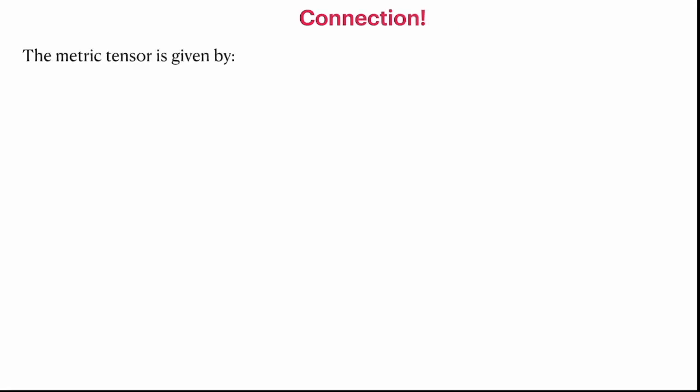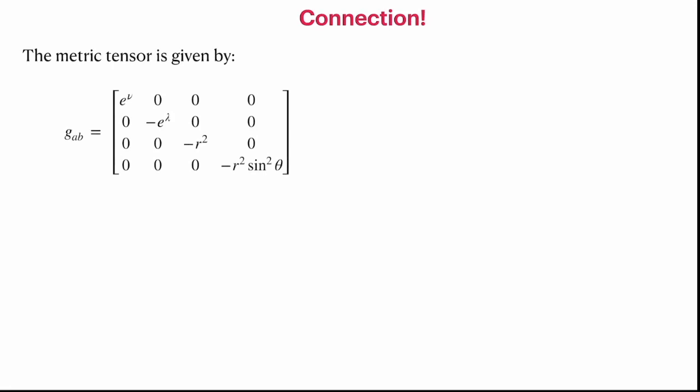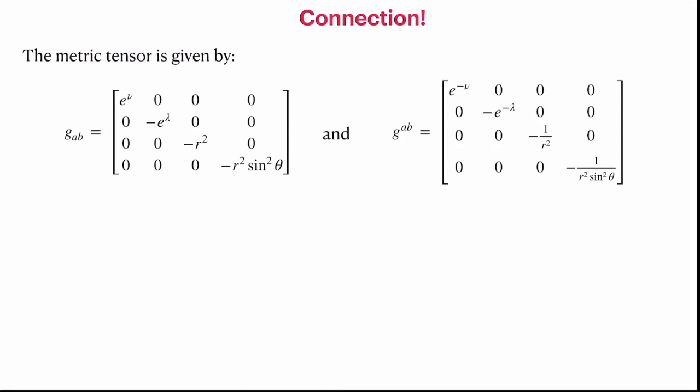We have a metric tensor g_ab, given by a matrix with all diagonal entries, two non-trivial functions, and the rest is the metric on the sphere. We need to evaluate these two such that it satisfies the Einstein equation in vacuum, or simply R_ab equal to 0.